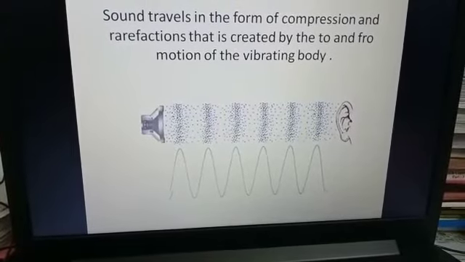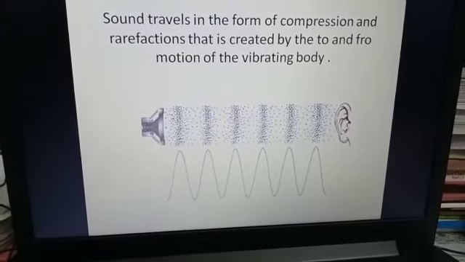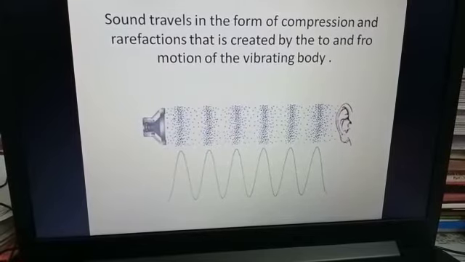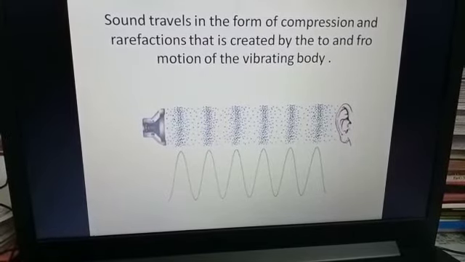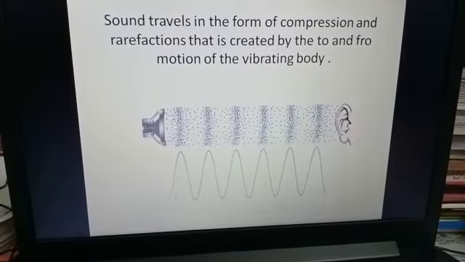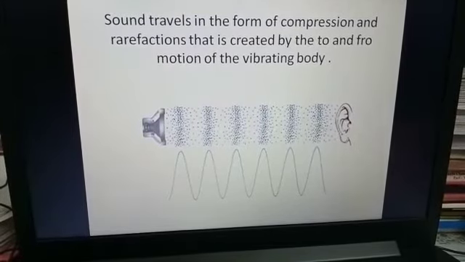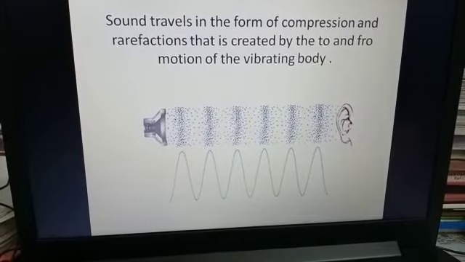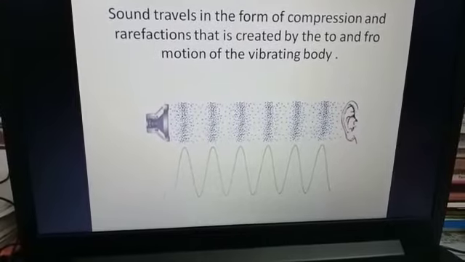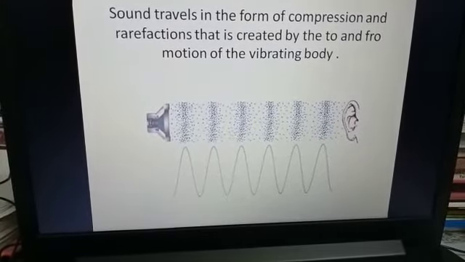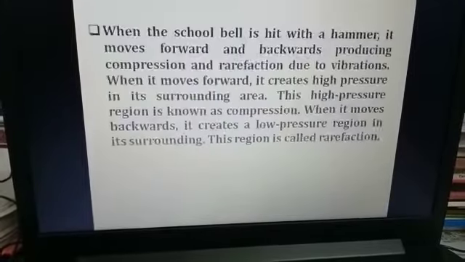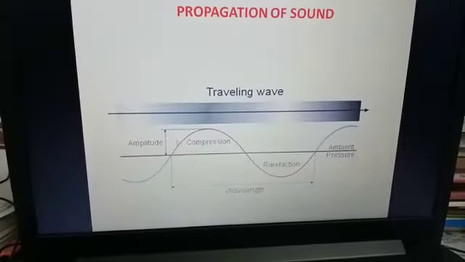Now how does sound propagate? Sound travels in the form of compression and rarefaction that is created by the to and fro motion of the vibrating body. So you can see the regions there. These are the compressed part and the other one is the relaxed part. Compression and rarefaction.